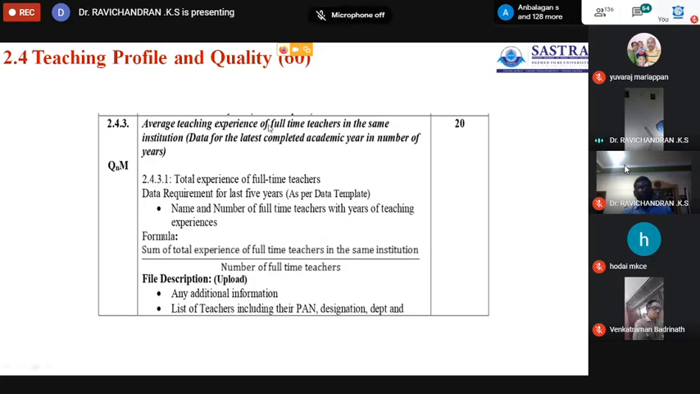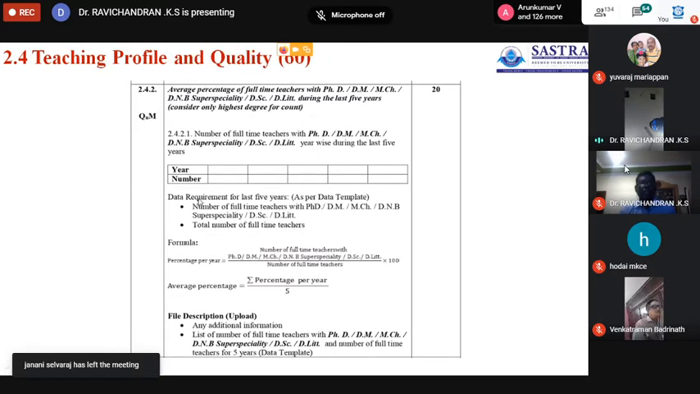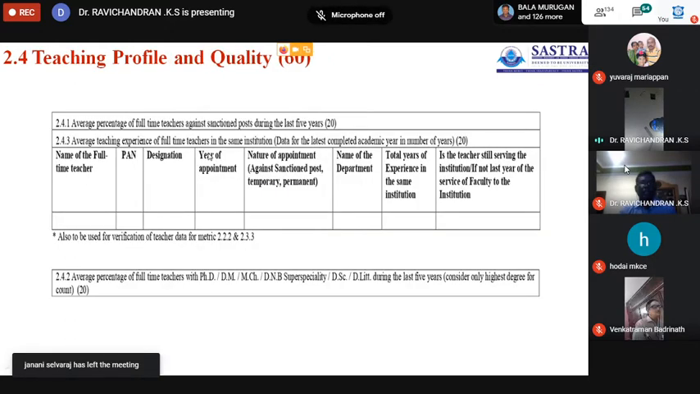Average teaching experience of full-time teachers in the same institution is the last 20 marks. So teaching profile and quality carries 60 marks, and this will share the 20. The last 20 marks is called this. Already in column 1 in 2.4.1 we have filled this format.